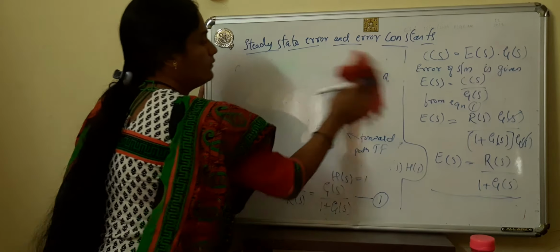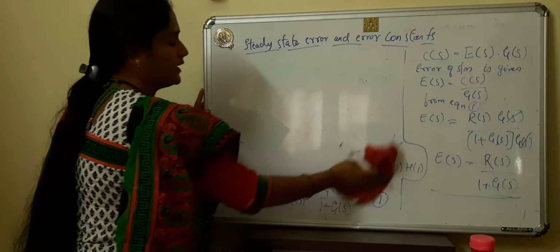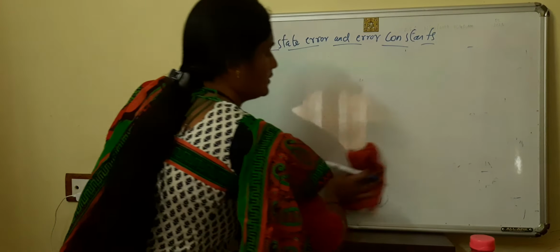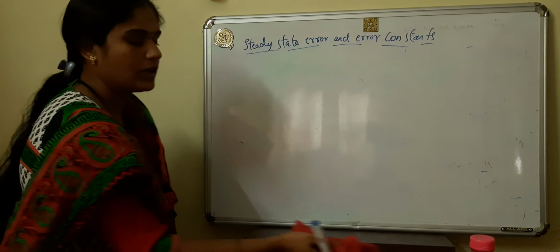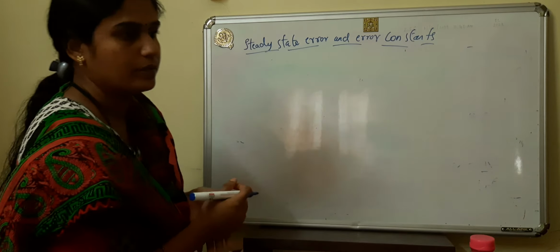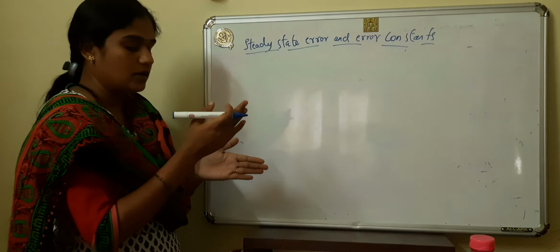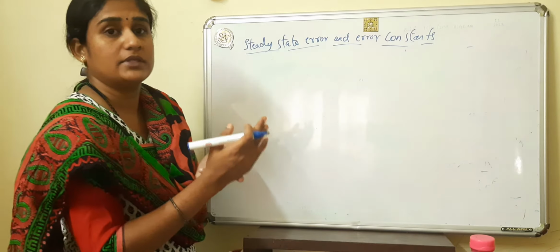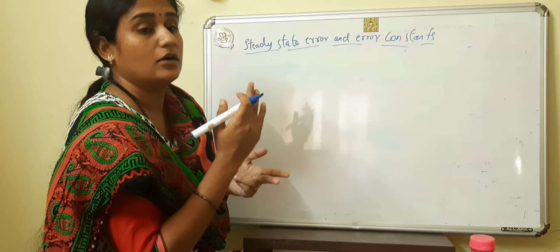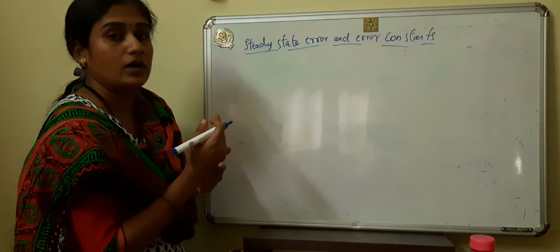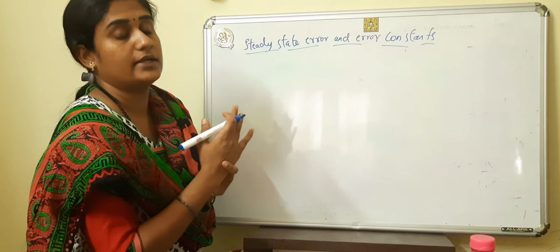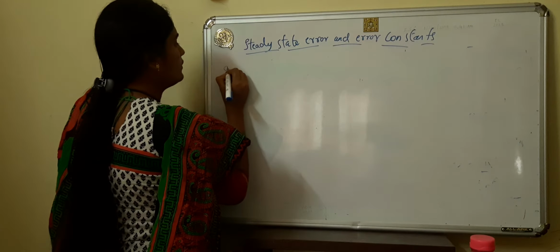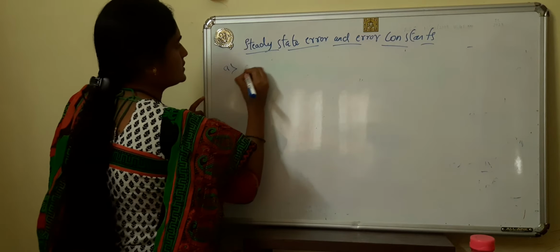Now we will see some of the error constants. If we are using unit step, then it will be static position error constant. If we are using a unit ramp, then it is static velocity error constant. If you are using parabolic, then it is static acceleration error constant. Okay, one by one we will study. Okay, first one is static